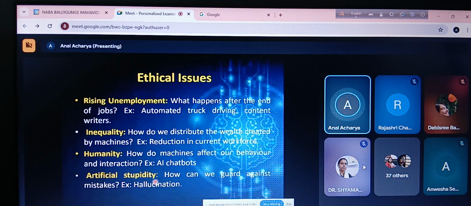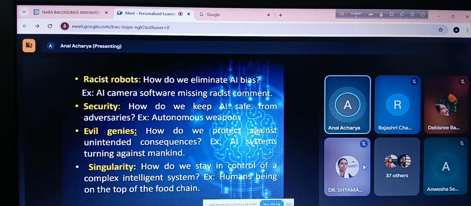Artificial stupidity means whenever an algorithm makes a mistake, that is called stupidity. Next is racist robot. What do I mean by racist robot? Let us suppose certain comments have been made about the race or caste of some people, which the AI camera could not capture.